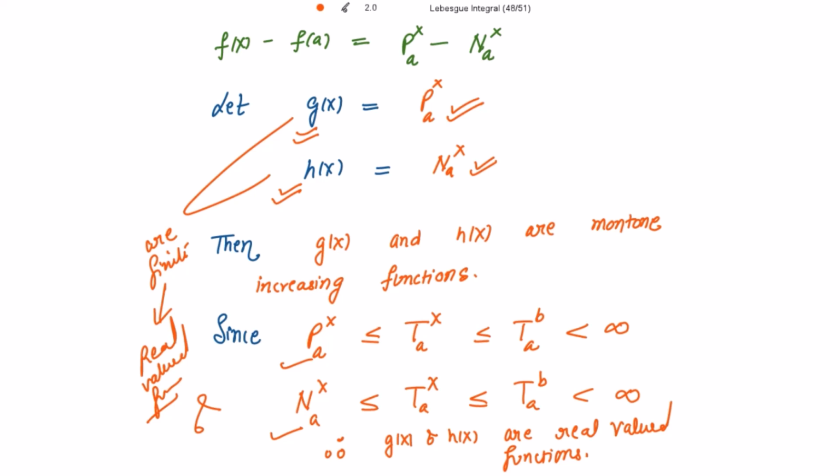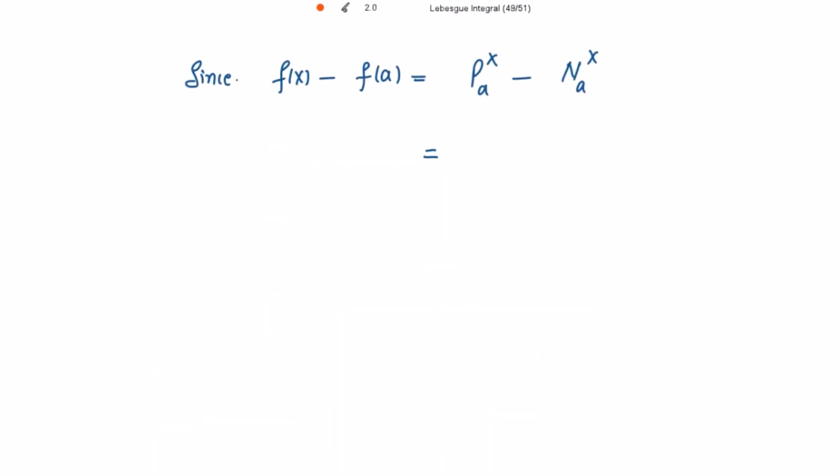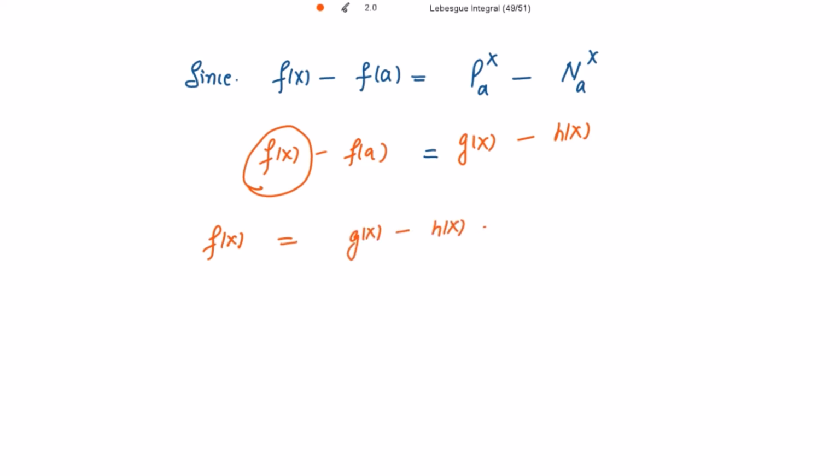Okay, very fine. Now since f(x) minus f(a) is P(a,x) minus N(a,x), P(a,x) is g(x), minus N(a,x), which is h(x). So we have f(x) minus f(a) to be this. I need this f(x) alone. So f(x) is equal to g(x) minus h(x) plus f(a).